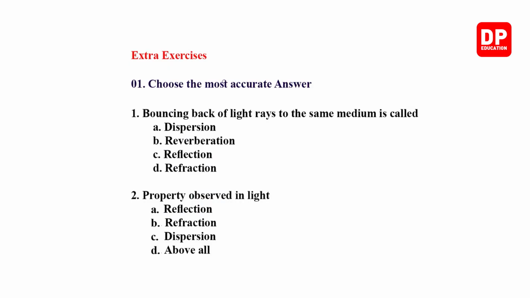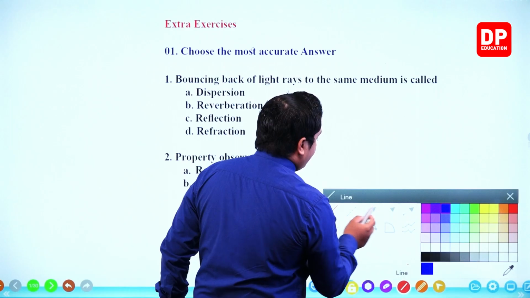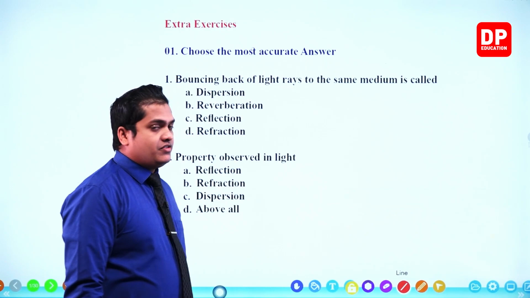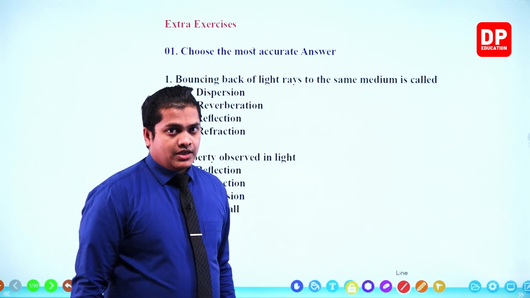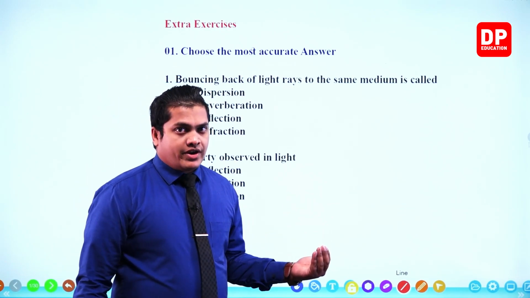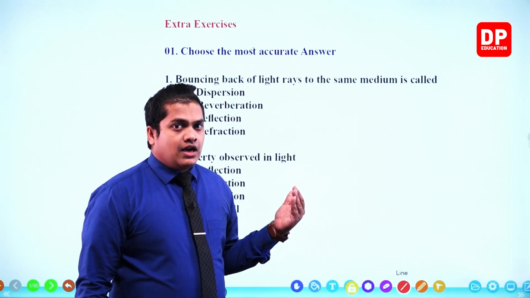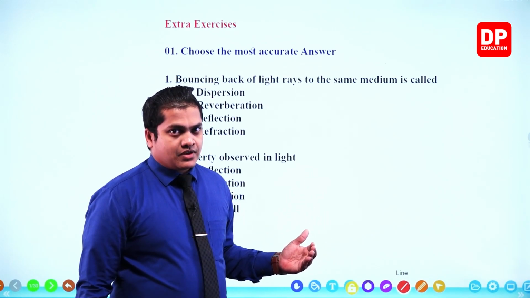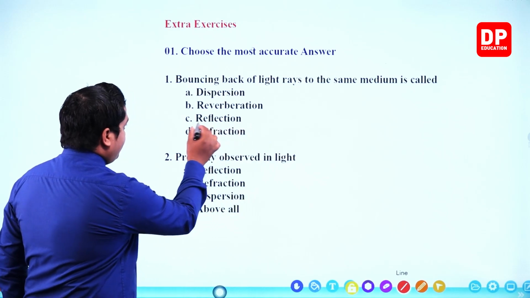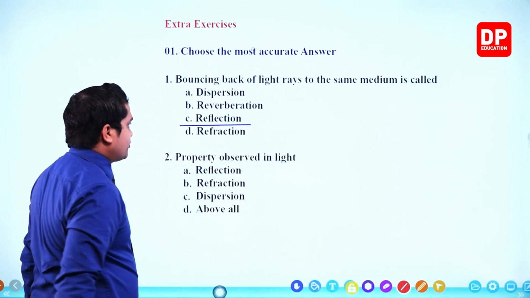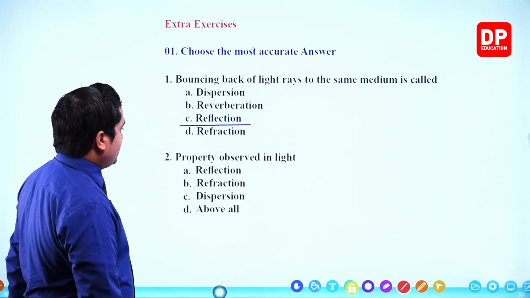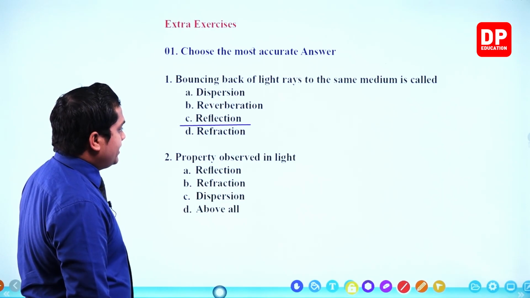So my dear children, first of all you are given a question. See question number 1. Bouncing back of light rays to the same medium is called. Bouncing back of light rays to the same medium is called the reflection, right? Bouncing back means that when struck on an object, the light rays travel to the same medium. So this is referred to as the reflection. Reflection.